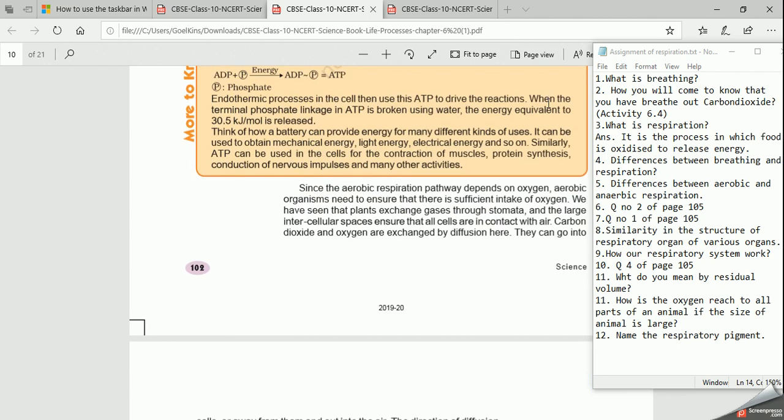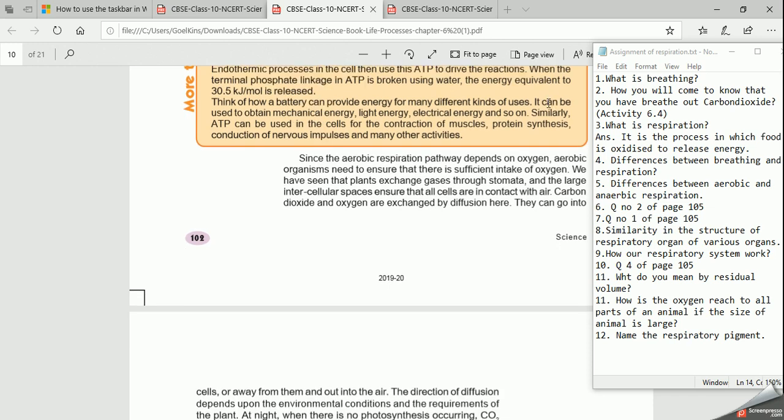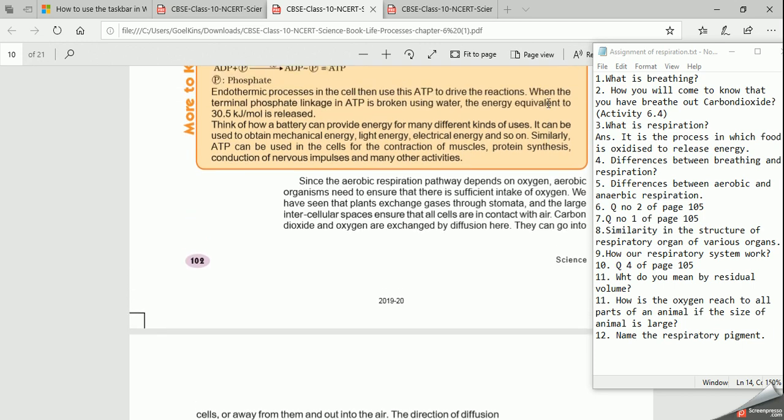How does the exchange of gases take place? As you know, in plants it takes place through stomata, right? And these stomata open during daytime, during photosynthesis, and they take in carbon dioxide and release oxygen. But in the nighttime, their major eliminating compound is carbon dioxide. But in daytime, it is oxygen, right? How does this exchange of gases take place? By the process of diffusion.